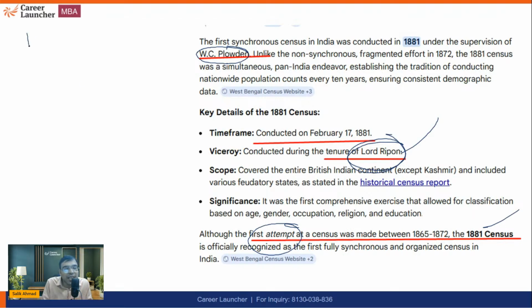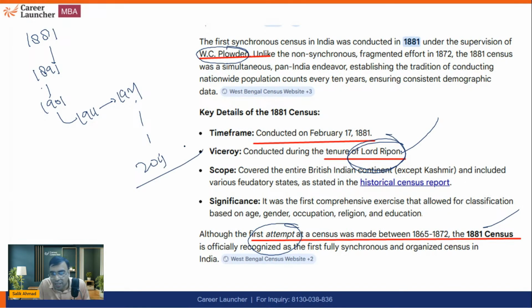And you should know that since 1881, we have generally seen the census happening every 10 years. 1891, then 1901, then 1911, 1921, like this. It has been happening until 2011. Every 10 years, we have seen this synchronous census happening in India.